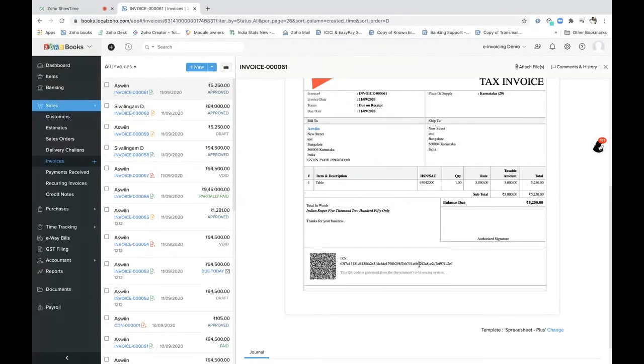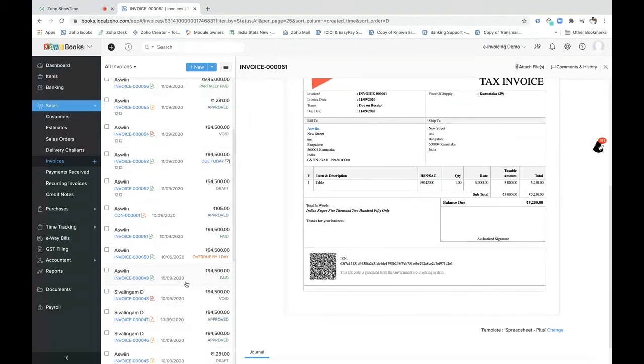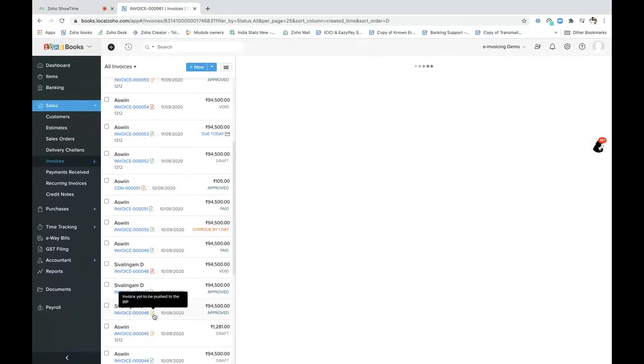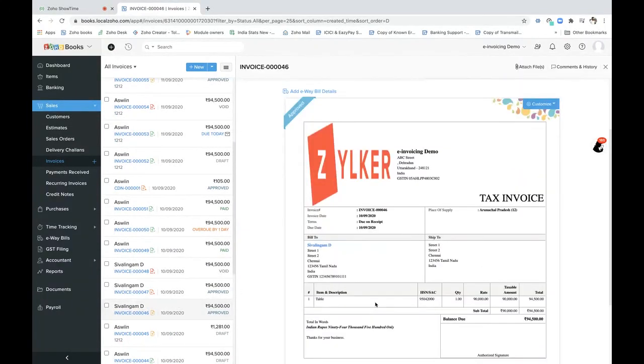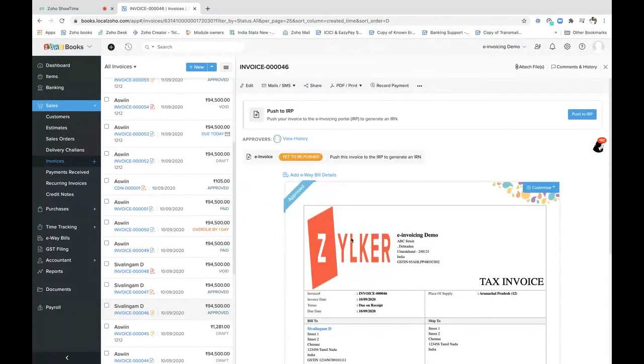All right. So now we have successfully generated this invoice, pushed it to the IRP portal and got the IRN number. What if there is some error in this invoice? Let's say the GSTN number is wrong, or maybe the HSN code or the SAC code is wrong. I'll show that as a live example for you. Let's say I've just chosen this invoice and I have clicked on push to IRP.